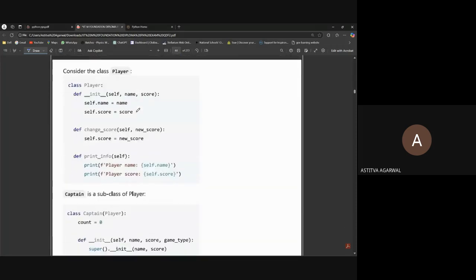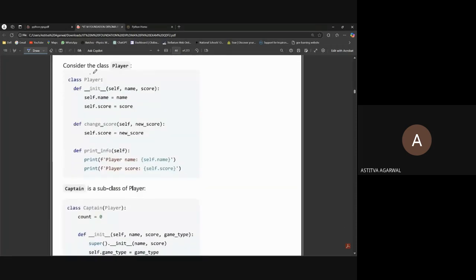It will end sometime. Okay, there's a class Player. Remember, we have done a class question. def __init__(self, name, score). Okay, so self is there, name and score. See, I told you about init, so here it is. By init, we are just initializing the name. For example, the self is s. Okay, we are just using student s here.